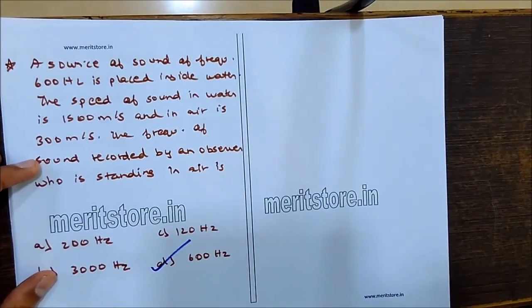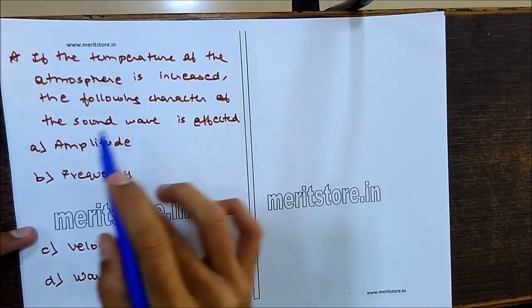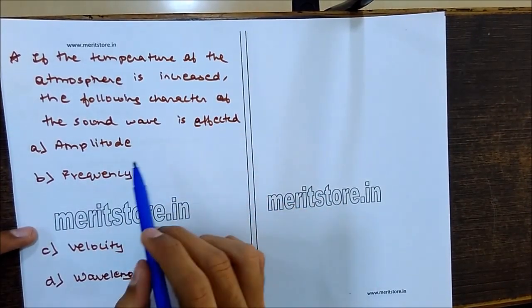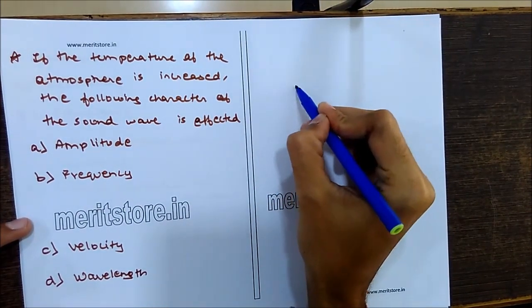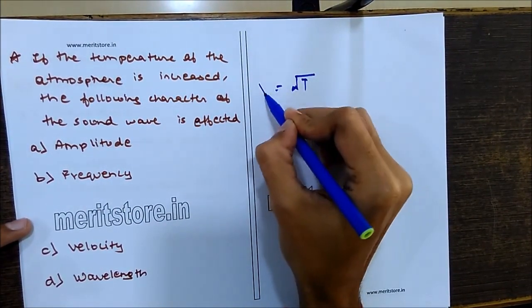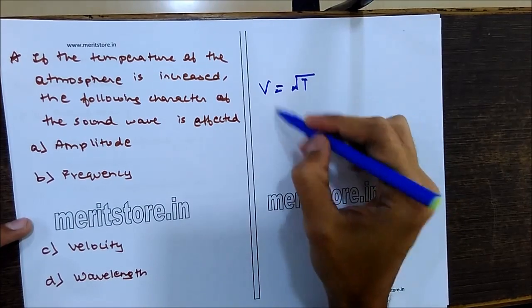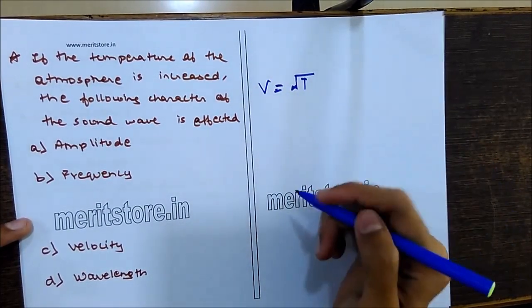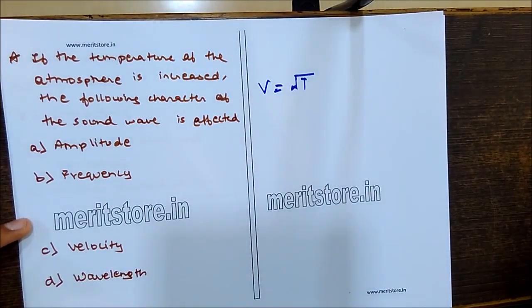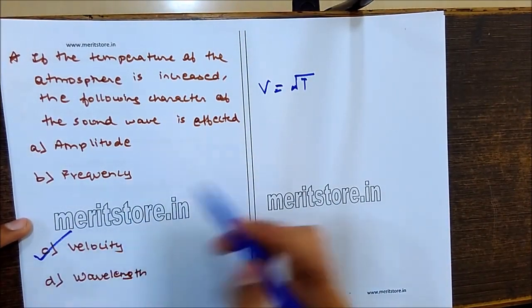because the frequency of the sound does not change with the medium. If the temperature of the atmosphere is increased, the following characteristic of the sound is affected: amplitude, frequency, velocity or wavelength. If we increase the temperature, we know the formula V is directly proportional to root T. So as the temperature increases, the velocity will also increase. So the factor which will be affected in the sound wave is the velocity, C.